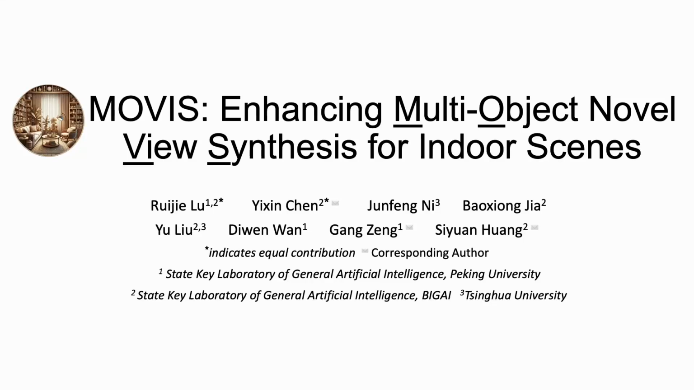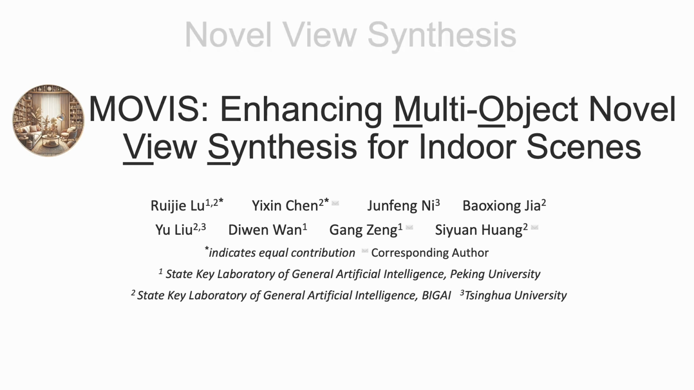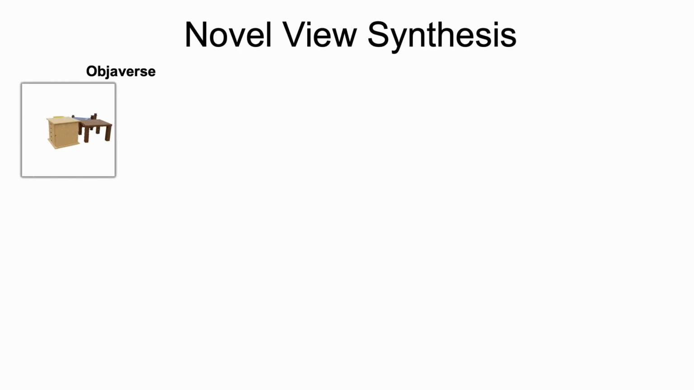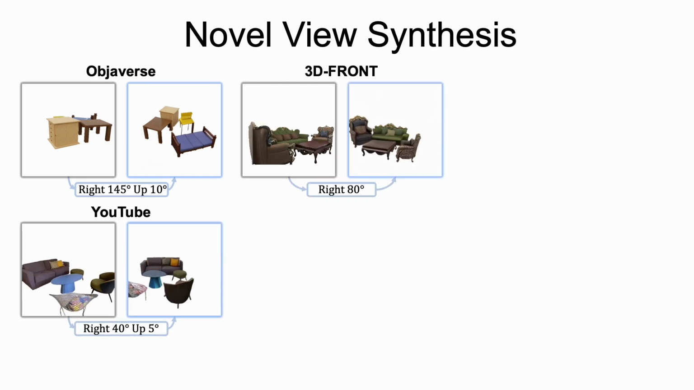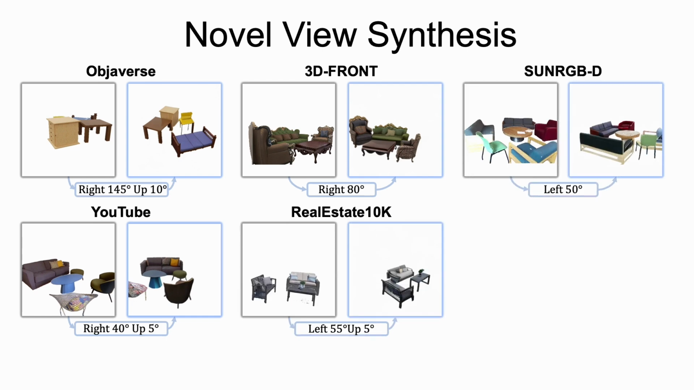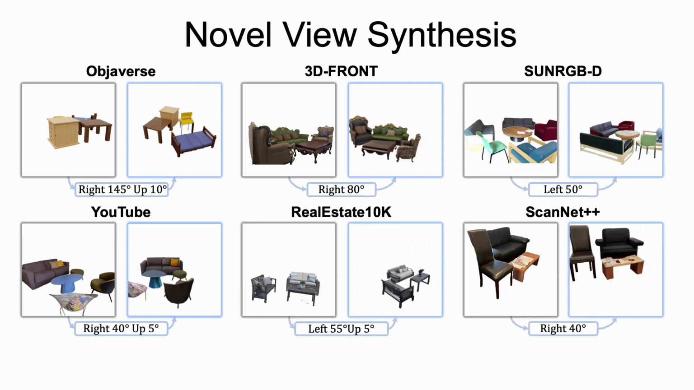In this paper, we present MOVIS, enhancing multi-object novel view synthesis for indoor scenes. Given a single-view image capturing multiple objects and the relative camera transformation, MOVIS generates plausible and high-quality target view images. Apart from Objaverse, MOVIS can also generalize well to diverse unseen images, including samples from YouTube videos, 3D Front, Real Estate 10K, Sun RGBD, and ScanNet++.